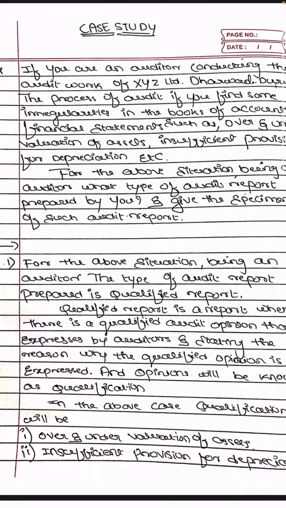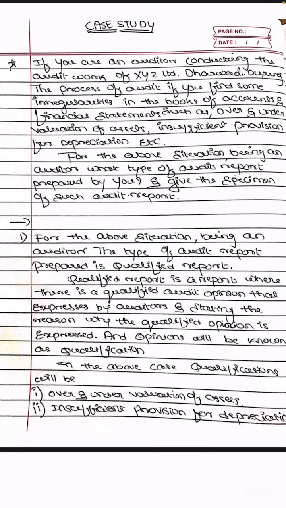One more note: before going to the solution, you have to note down the case study problem.